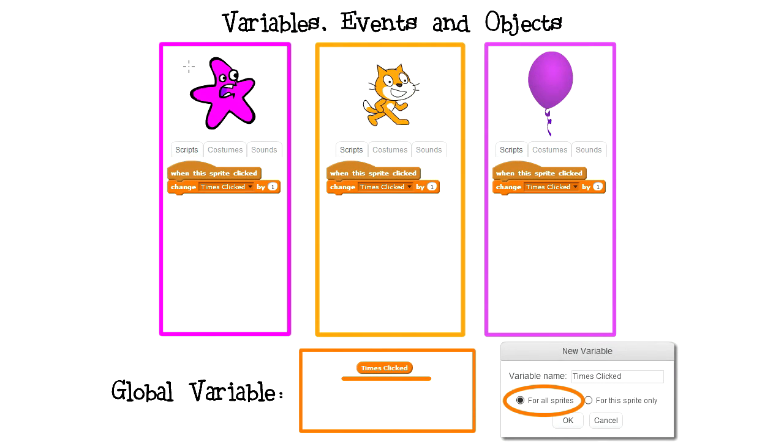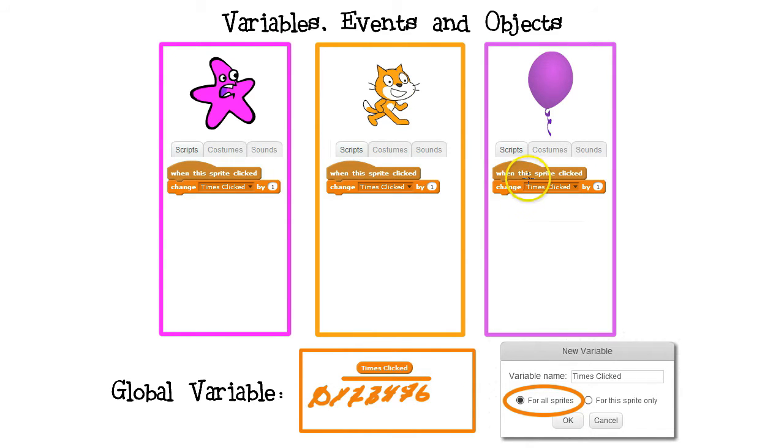First I'll show what happened when I ran the program. When I clicked on the green flag, times clicked was set to 0. When I clicked on the starfish, when the sprite clicked, increased times clicked by 1. 0 became 1. Clicked on the starfish again, times clicked became 2. Clicked on the cat, times clicked became 3. And again on the cat, times clicked became 4. Then clicked on the balloon, 4 became 5. Clicked on the balloon again, and times clicked became 6.